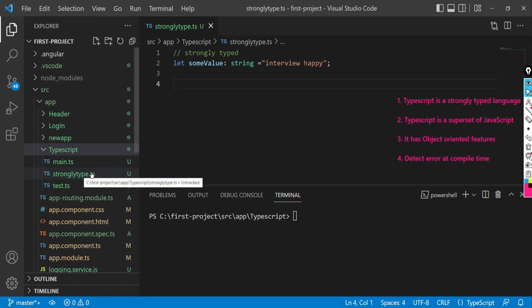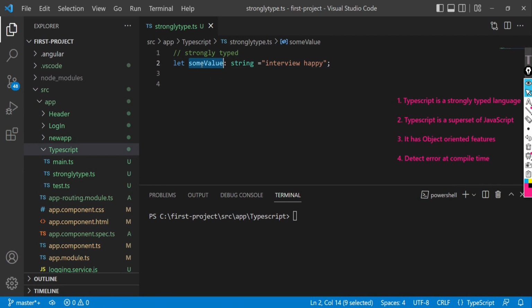First point is TypeScript is a strongly typed language. See, this is a TypeScript file, stronglytyped.ts. Here we have declared a string with let keyword and then assigned a value to it. This type defining at the time of declaration of variable makes TypeScript strongly typed. Now I will show how JavaScript is not strongly typed and how it is loosely typed.